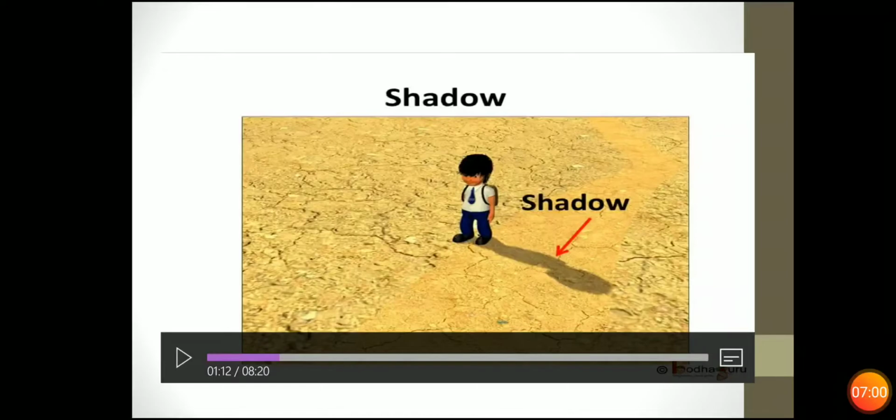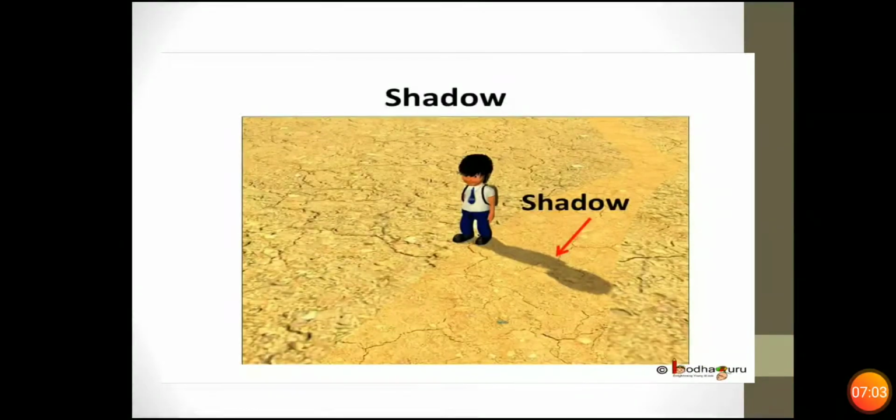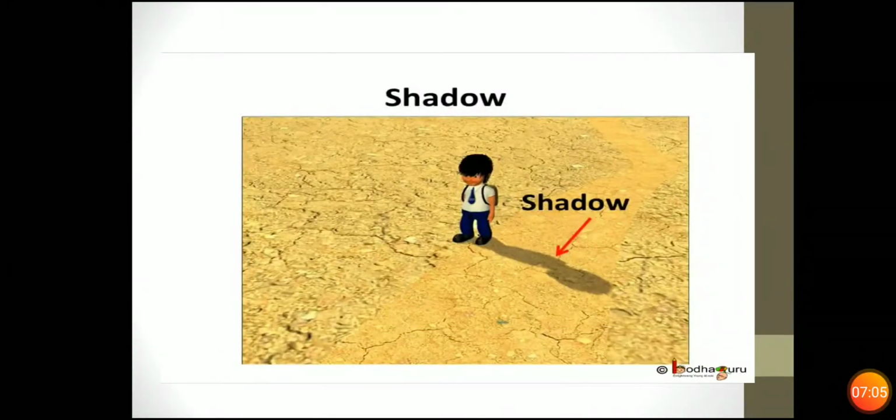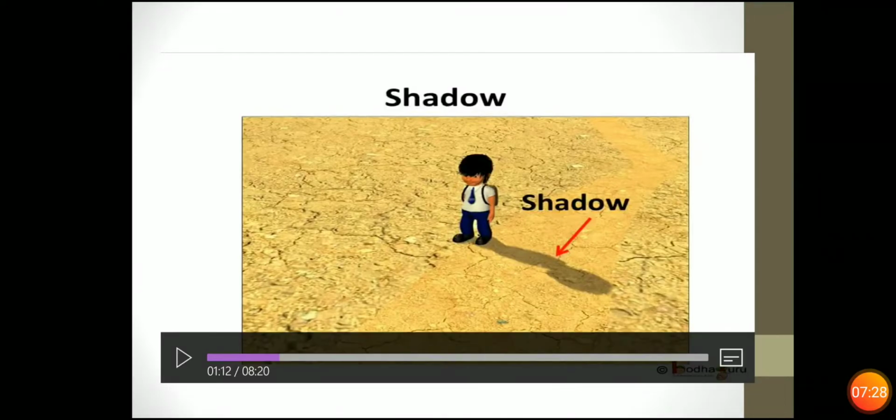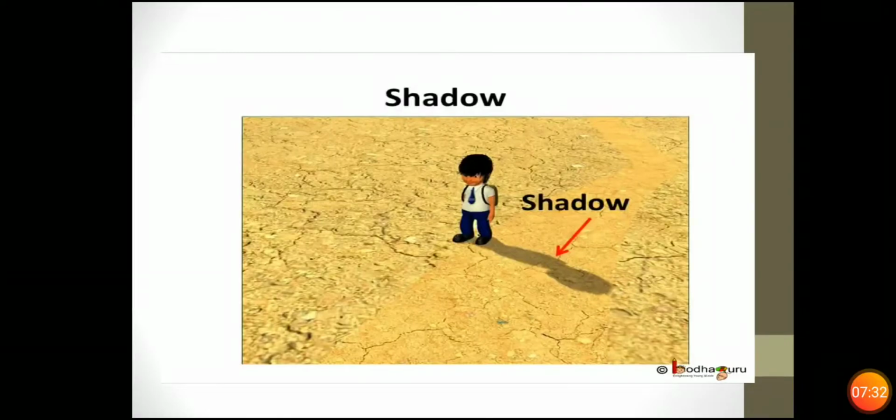Now what it is saying is that when the path of the light is obstructed, means the path of the light is blocked. So who is blocking the path of light? It is the boy. So a black color body is formed on the screen, and the screen here is the floor, and on the floor you can see that a shadow, a black color body, is formed. You are depicting it with an arrow. आपको arrow के थ्रू दिखाई जा रही है ये. The side of the object away from the light. This is shadow.